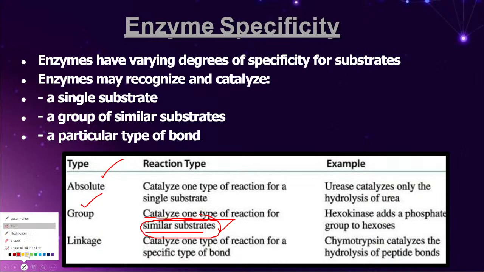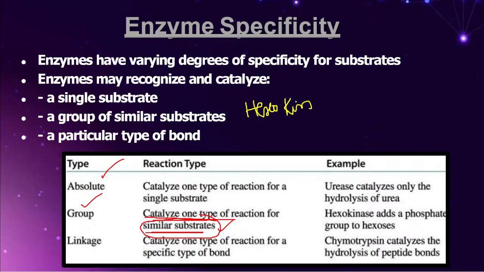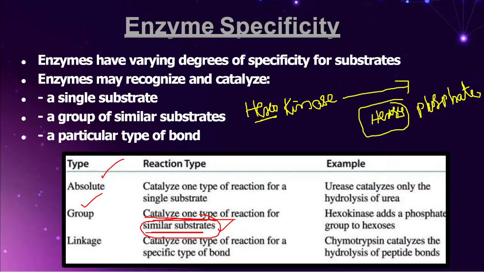Friends, let me take you one very good example of an enzyme. Hexokinase enzyme. We all know very well, friends, what is the function of a kinase enzyme. The ultimate function of the kinase enzyme is addition of a phosphate group. Yes or no? Of course, yes. And where is it adding the phosphate group? It is adding the phosphate group only to a group of sugars. What do we call them? Hexoses. Now all the students understand my words very correctly, friends.